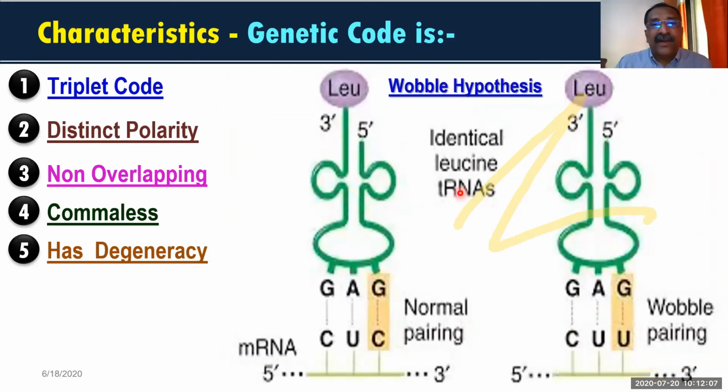Now look at the example over here. This is leucine. This is the name of the amino acid leucine. This is also the amino acid leucine. But look at the first nitrogen base pairing of this leucine: GC, and here also GC; here AU, and here also AU. But look at the last: here it is GC, which is normal pairing. What is here? GU. GU pairing never happens normally.